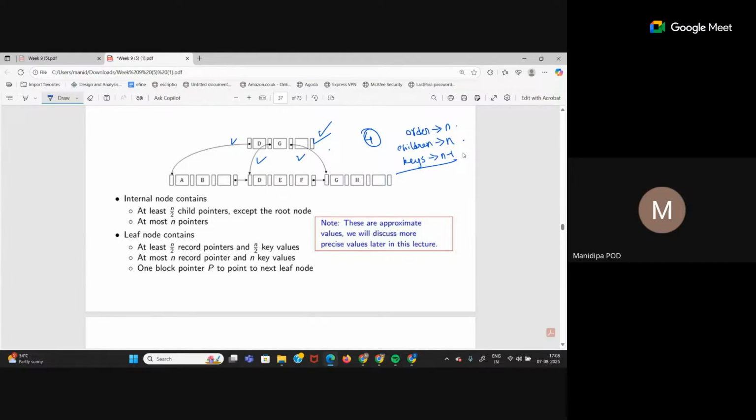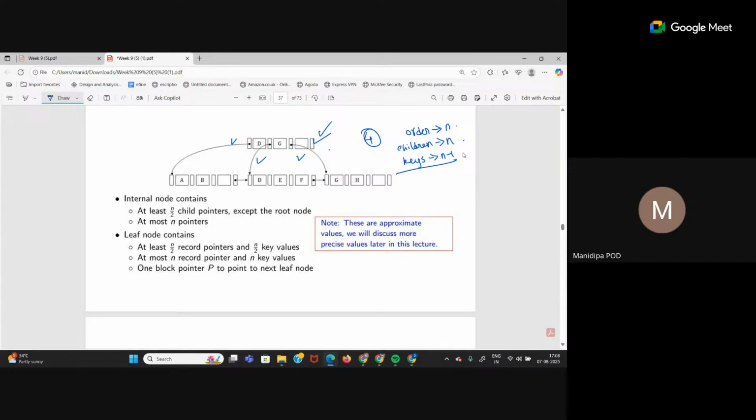That means at least n by 2 child pointers should be present, except for the root node. Root node can have even one child pointer. That is the minimum for root node. But at most an internal node can contain n child pointers. Again, these are all approximate values.